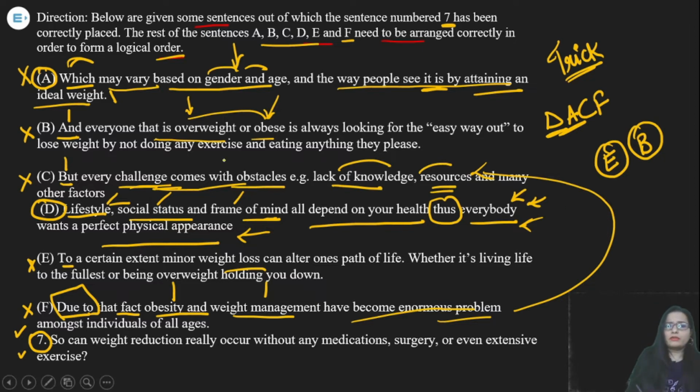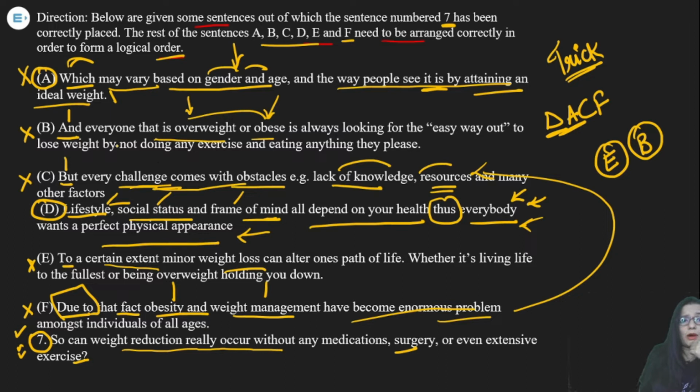B is talking about overweight and obese. E is talking about to a certain extent, and the seventh statement is fixed. So let's read this seventh statement. It is saying, so can weight reduction really occur without any medication, surgery, or even extensive exercise? So a question has been asked here. It is asking us, can you reduce your weight without medication? If you are not taking any medicine, you are not going for any surgery, and even you are not exercising, can you get the perfect appearance?